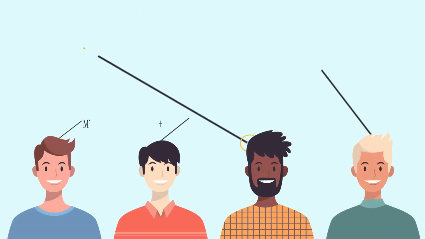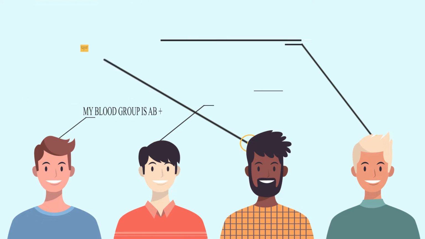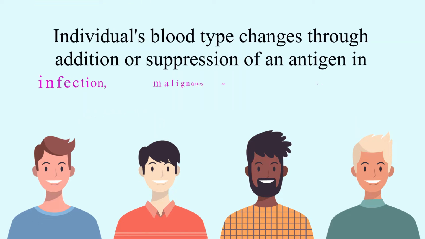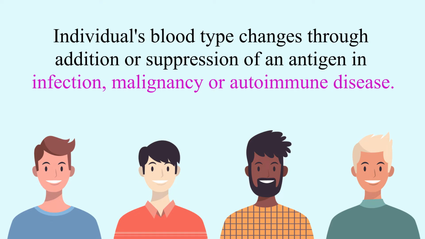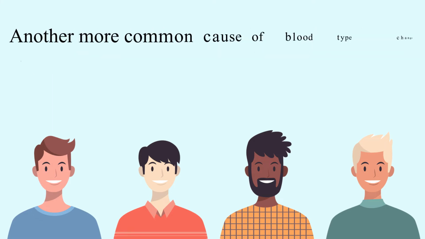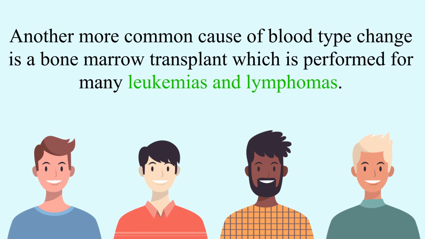Almost always, an individual has the same blood group for life, but very rarely an individual's blood type can be changed through addition or suppression of an antigen, like an infection, malignancy, or autoimmune disease. Another more common cause of blood type change is a bone marrow transplant, which is performed for many leukemias and